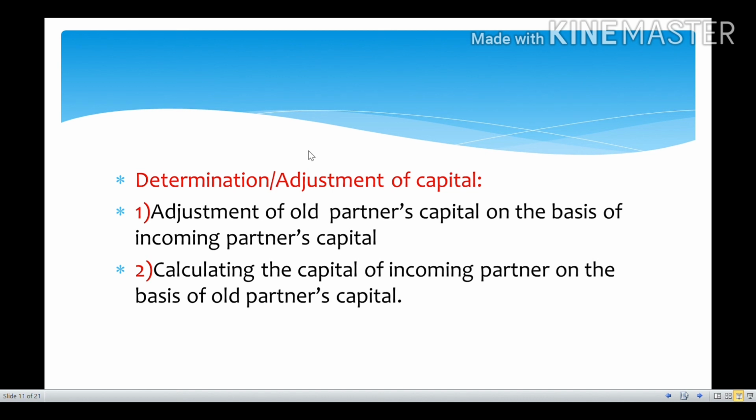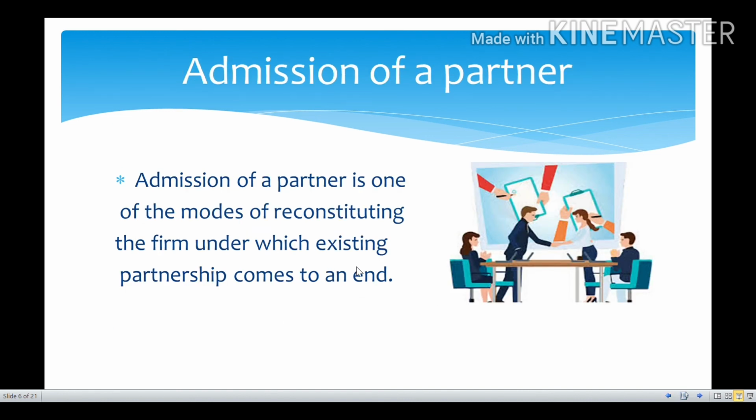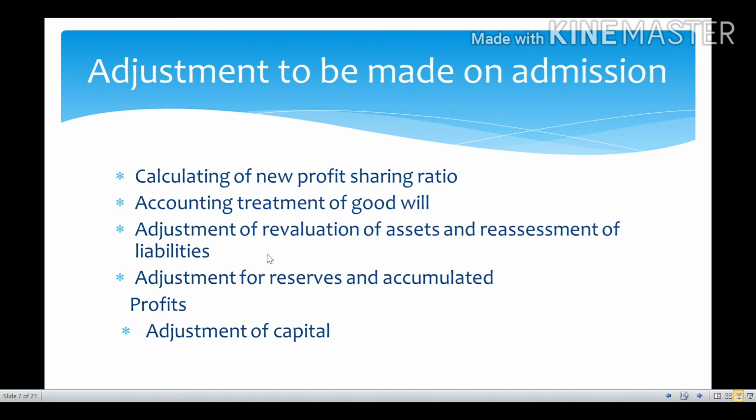So this is the final step in order to find out the capital of a partnership firm. Admission of a new partner is nothing but whenever a new partner is admitted, the old partnership firm is removed and a new partnership firm is reconstituted with the existing partners and the new partner. So in order to admit a new partner, whatever adjustments they have to do are in these five steps.